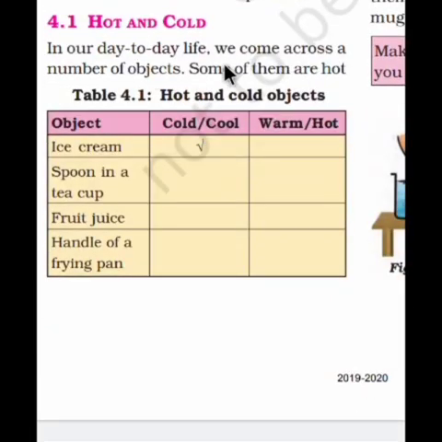In our day-to-day life, we come across a number of objects. Some of them are hot and some of them are cold. For example, here is given ice cream. If it is cold, then take it here, and if warm, then take it here. Here is a tick mark because ice cream is cold. A spoon in a teacup: of course, it will be warm because it is in hot tea. You have to click here. Fruit juice is cold, and the handle of a frying pan is also warm.